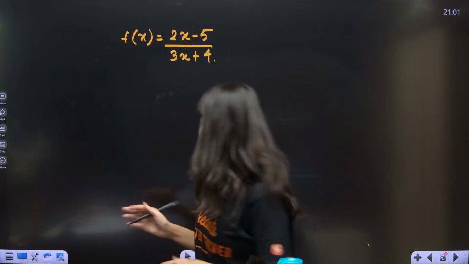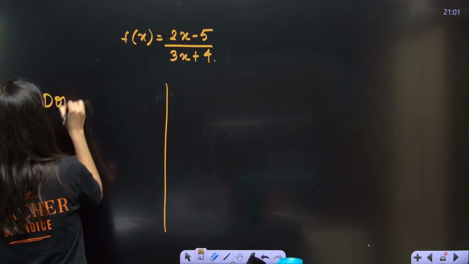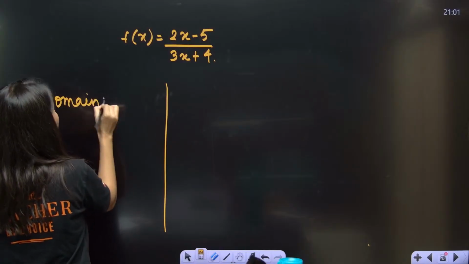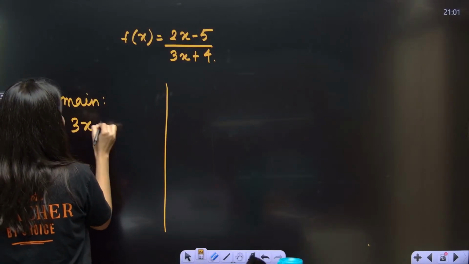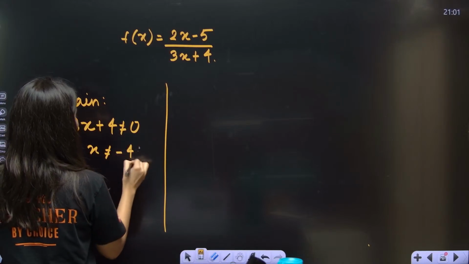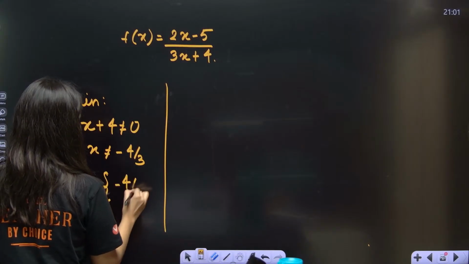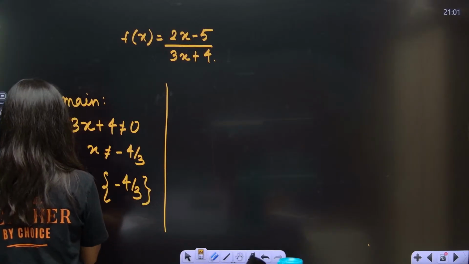So domain is quite clear. If I calculate domain, it is very easy. For domain, just make the denominator not equal to 0: 3x plus 4 not equal to 0. X not equal to minus 4 by 3. All real values except minus 4 by 3. X belongs to.